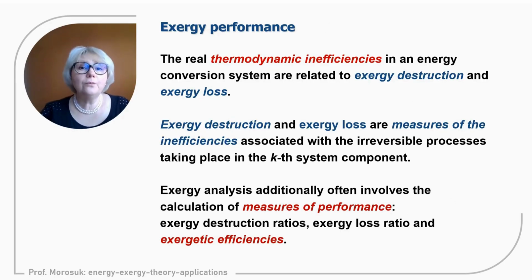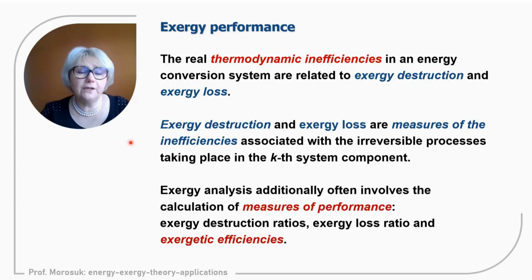So now we are with exergy performance. We discussed the absolute value, so the term that can be calculated, the magnitude of irreversibilities associated with exergy destruction and exergy losses. Definitely both are a measure of inefficiencies. And if we would like to improve a system, we have two possibilities.